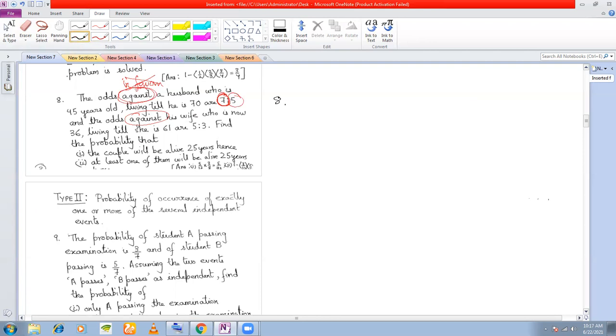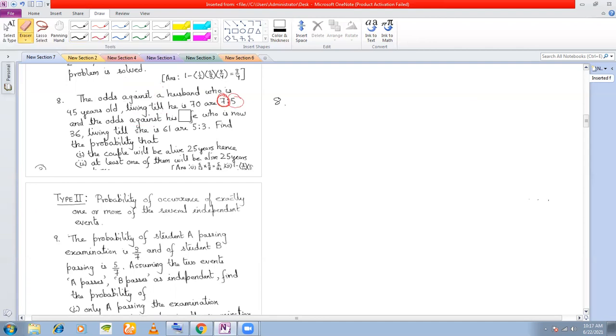Let's read the question once again. The odds against a husband who is 45 years old living till he is 70 is 7:5, and the odds against his wife who is 36 living till she is 61. That means 45 plus 25 will give you 70, and also 36 plus 25 gives 61, so 25 years. The question is, find the probability that the couple will be alive 25 years hence. What do you mean by couple will be alive? That means both are alive.